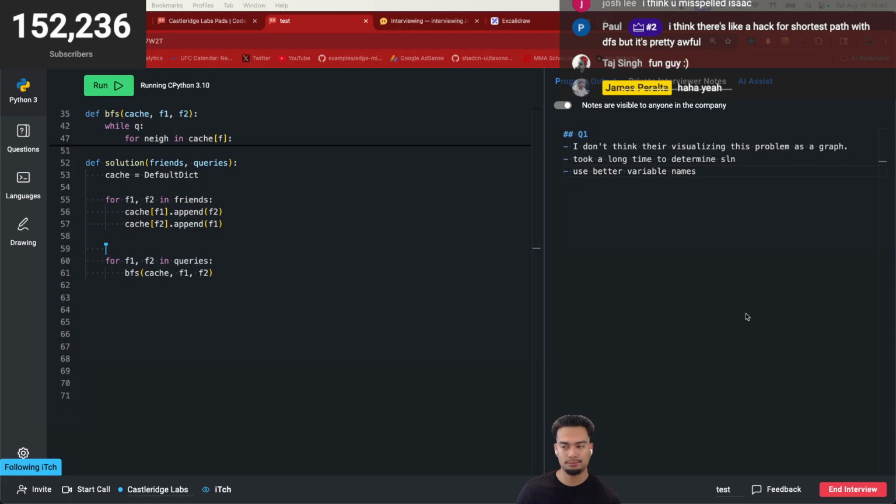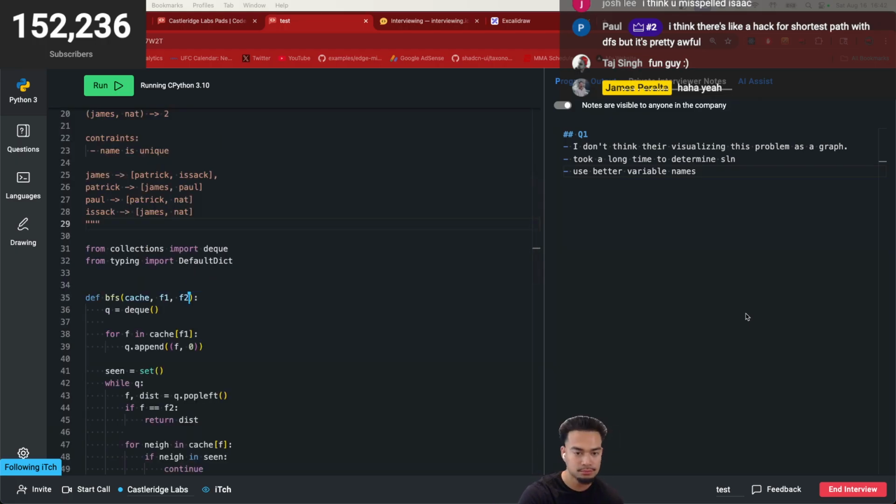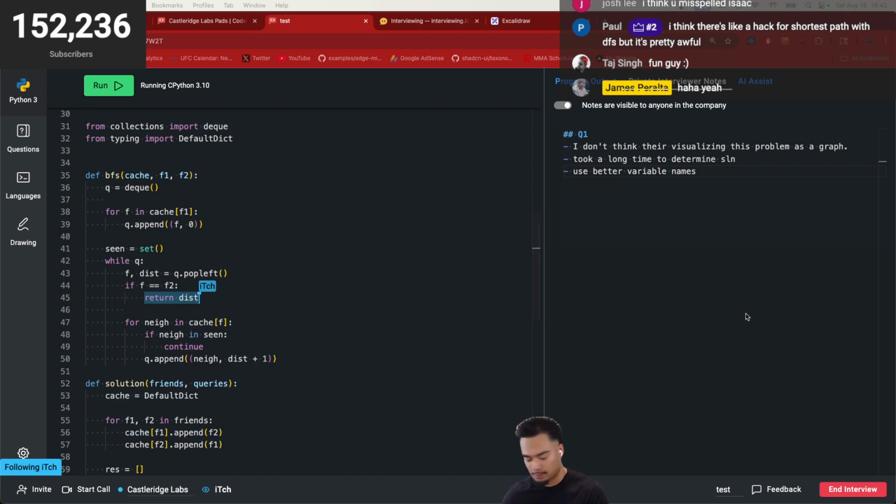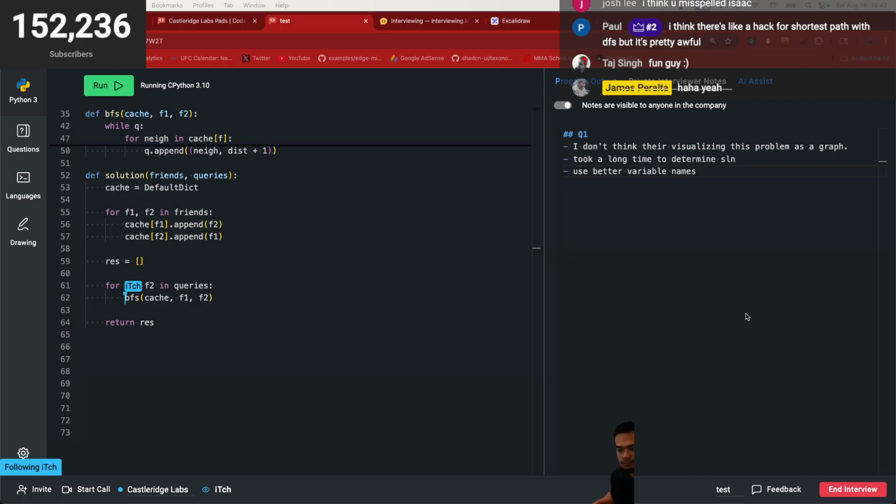Yeah, for every single query. Okay, cool. And then I have my results equal to an empty array. Call this our results. Now that I'm actually deep in this, this would be a return value, and I can just do res.append this value. Does this make sense thus far? Yeah, it makes sense thus far.